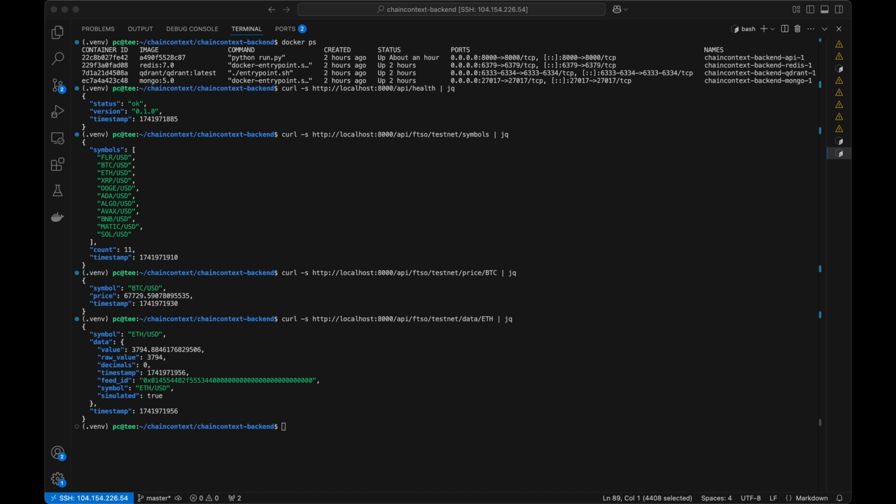Notice the simulated flag, which indicates whether the data comes directly from the blockchain or is generated through a fallback system. In this case, there's a fallback system because I did not have time to fully integrate the data pull through.